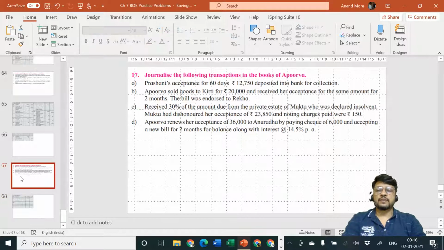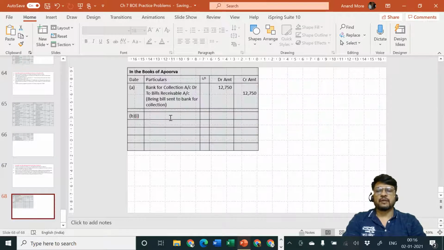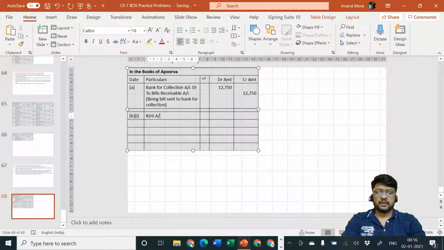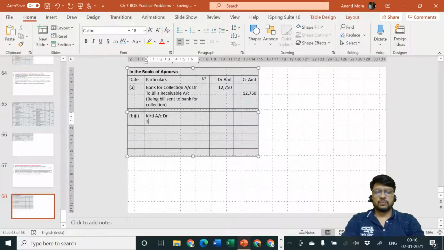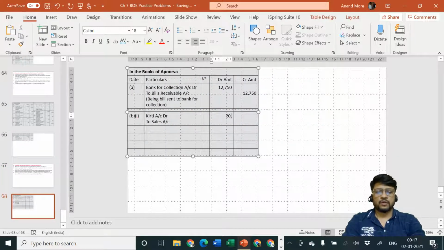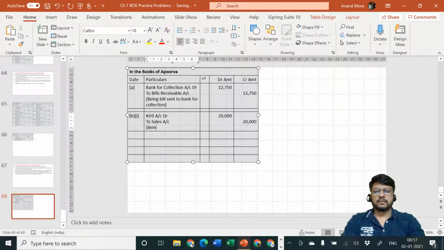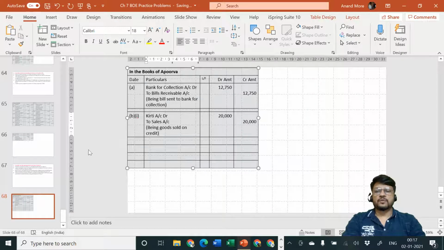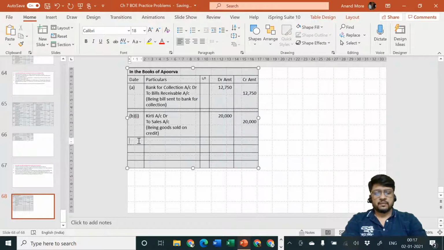He is selling the goods to Kirti. So Kirti is the receiver and goods are going out. Entry will be Kirti account debit to sales account. Goods sold are of rupees 20,000. Being goods sold on credit. Next, Apurva is asking Kirti to accept a bill.